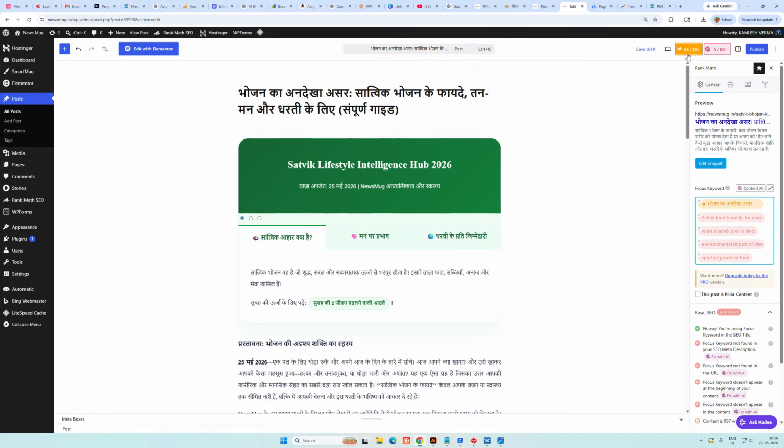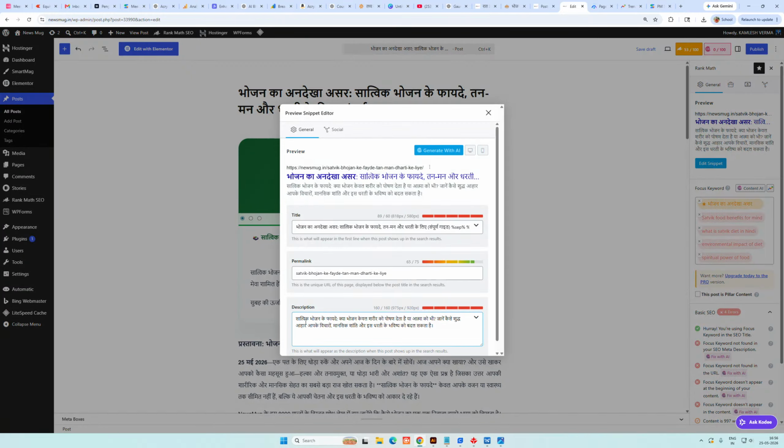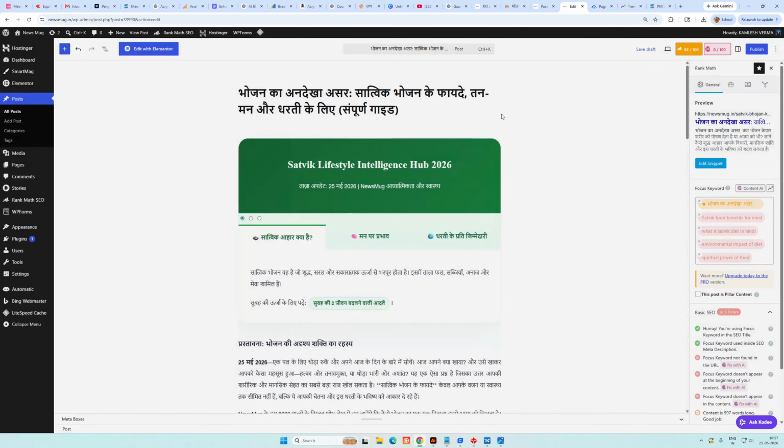Okay, now 53 is SEO, and the focus keyword was not found in the SEO meta description. In the meta description you have to paste it over here. 55. It is not in the URL either, but it's Hindi, so it's okay.